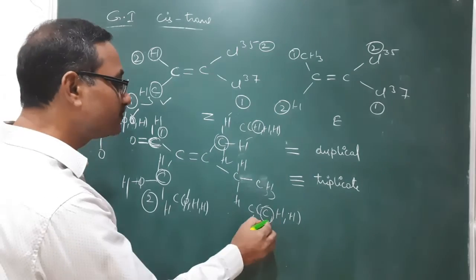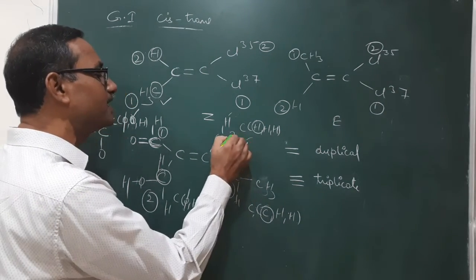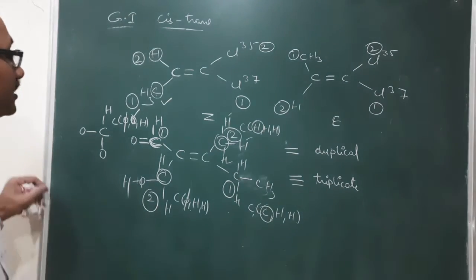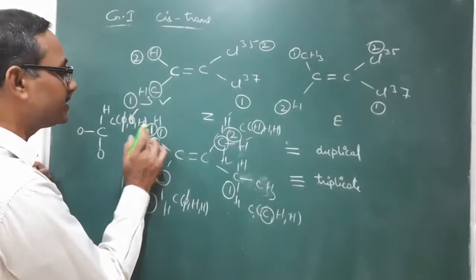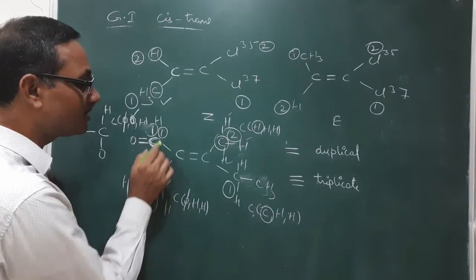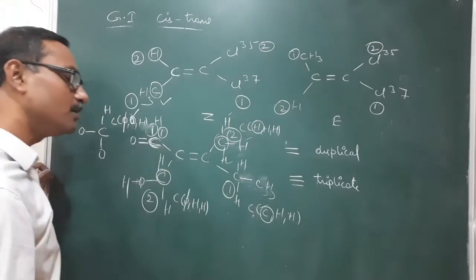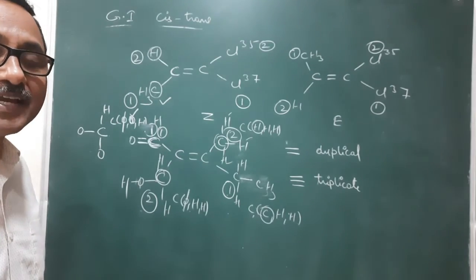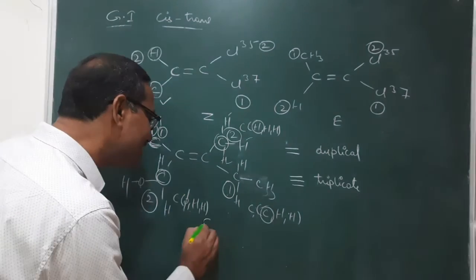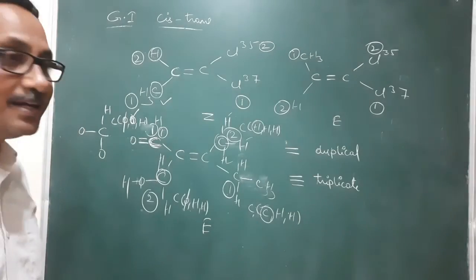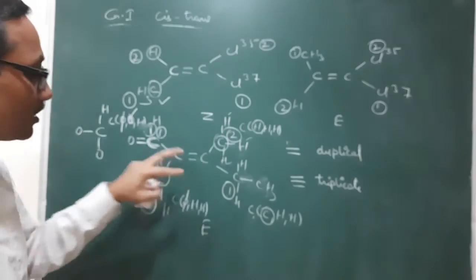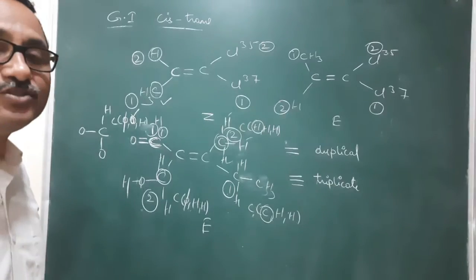The atomic number of this is more, that's why it is getting more priority, and this one is getting a lesser priority. So based on that, groups with a higher priority are at opposite sides, so that's why it is an E isomer. If we interchange these two, we will get the Z isomer.